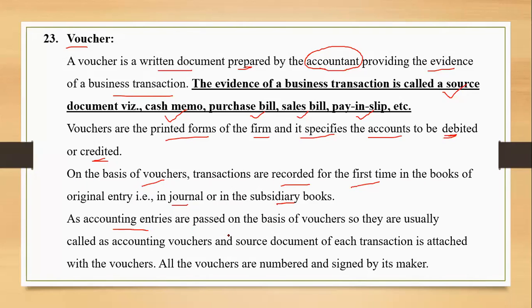As accounting entries are passed on the basis of vouchers, normally we call them accounting vouchers, and the source document of each transaction is attached with the voucher for reference in the future, right? And all the vouchers are serially numbered and signed by its maker. Two signatories are there. One is the accountant who prepares it, and second is the authorized person, right?